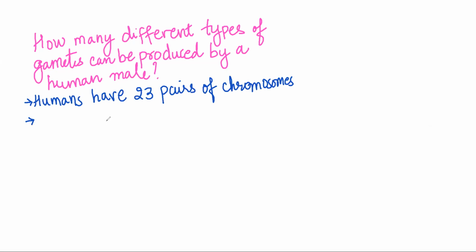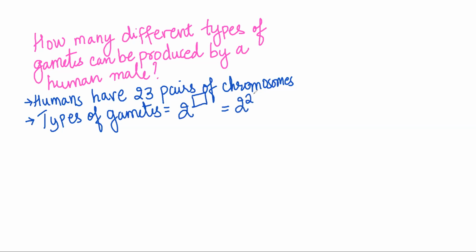The number of types of gametes produced would be, it's always 2 raised to the number of pairs, right? That's the formula that I taught you just now. It's going to be 2 raised to 23 different types of gametes.